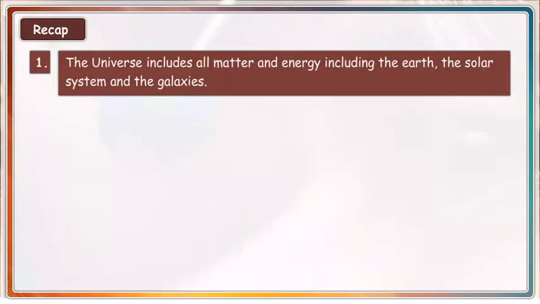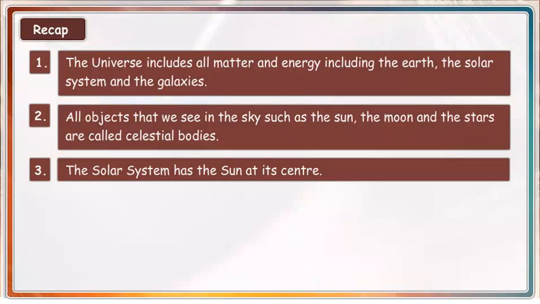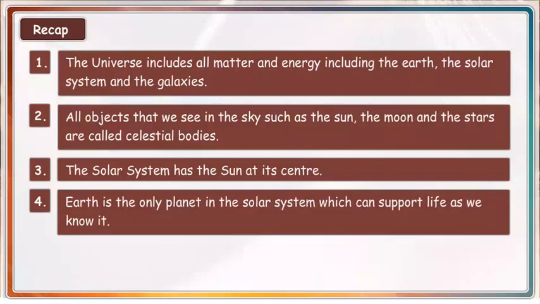Recap. The universe includes all matter and energy, including the Earth, the solar system, and the galaxies. All objects that we see in the sky, such as the Sun, the Moon, and the stars, are called celestial bodies. The solar system has the Sun at its center. Earth is the only planet in the solar system which can support life as we know it.